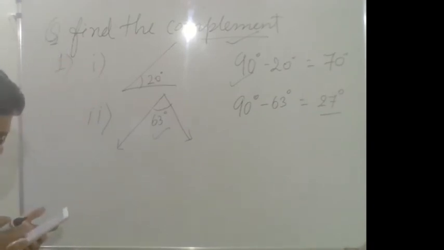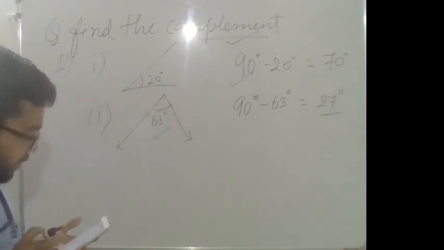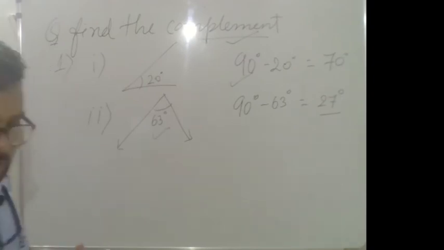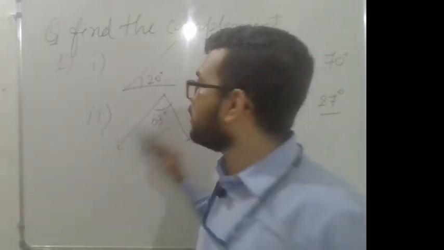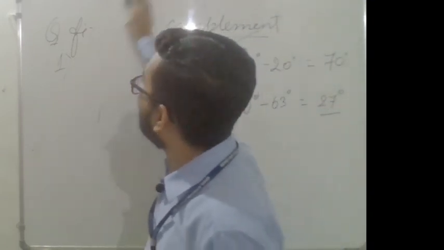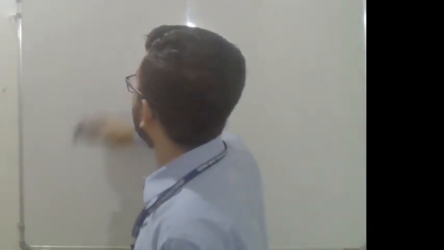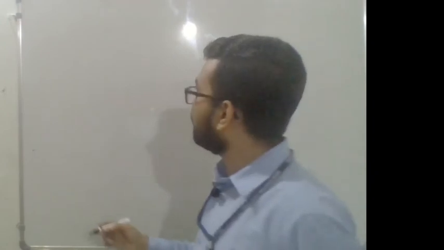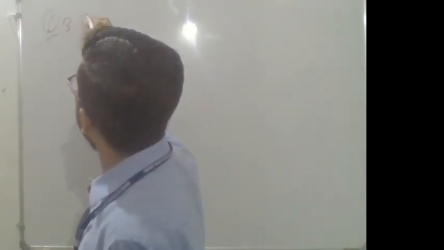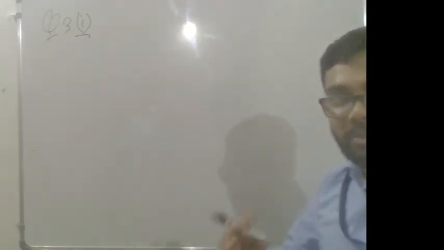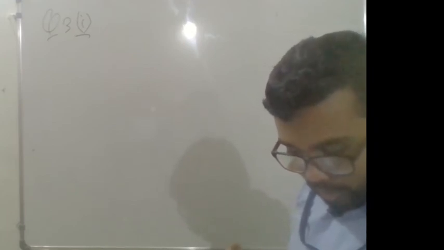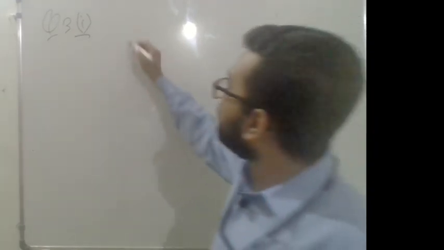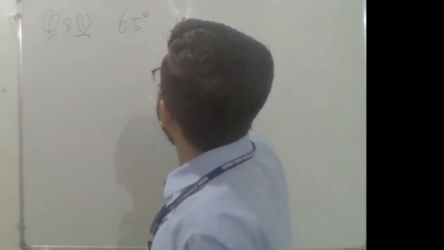Question number 3, you will have to check whether the given pair of angles is complementary or supplementary. 65 degree and 115 degree.